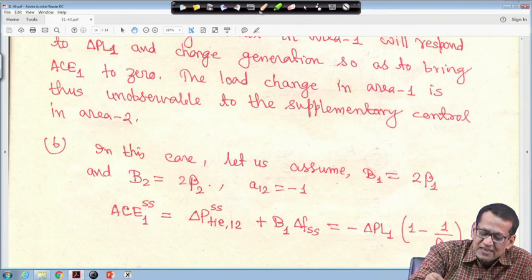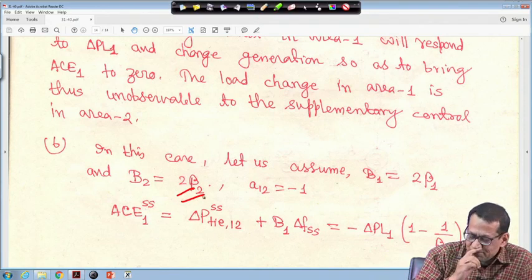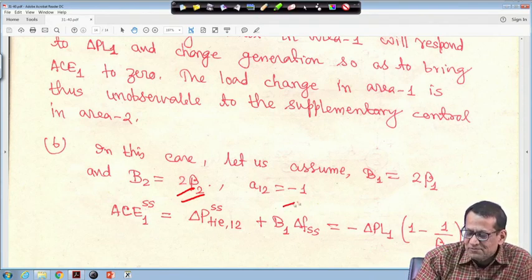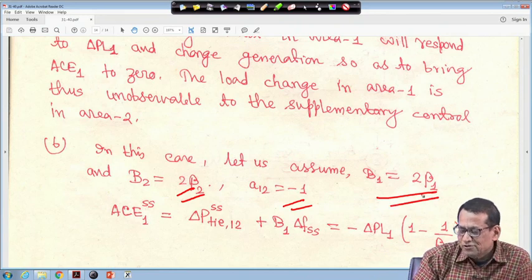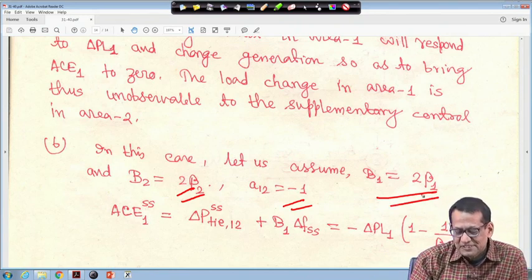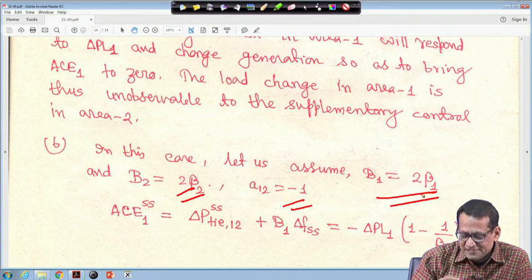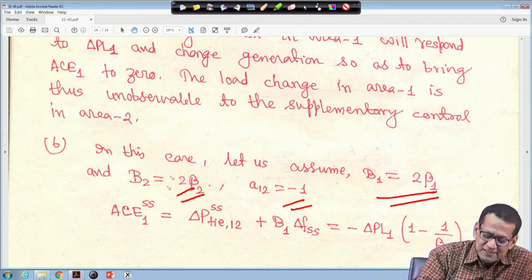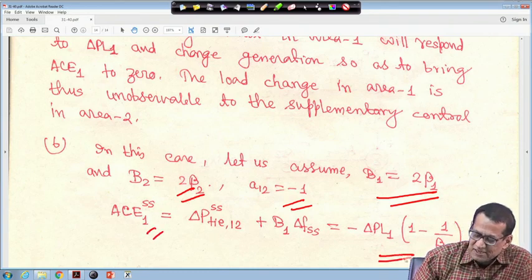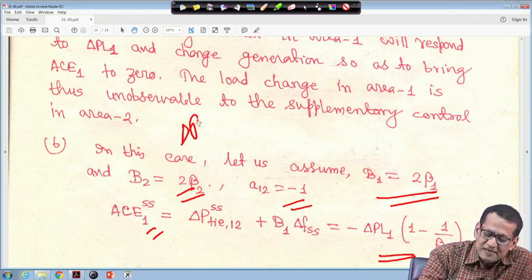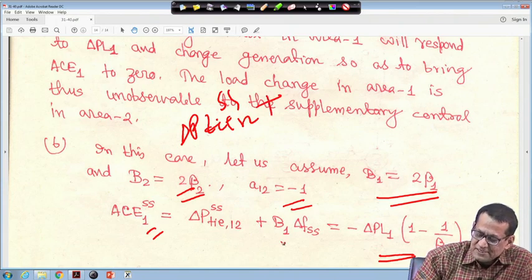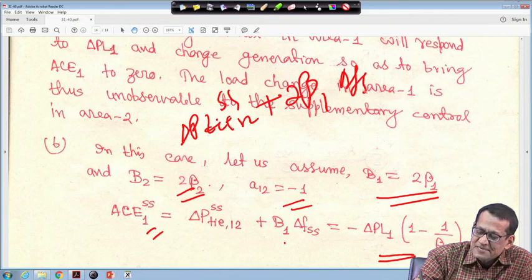Now, for the sake of understanding, let us assume another case: B2 is equal to 2 beta 2, A12 is minus 1, and B1 is equal to 2 beta 1, right. So, in that case, using the same thing, you will get ACE1 SS as delta P tie 12 SS, plus B1, which is actually 2 beta 1, so it is 2 beta 1 delta F SS, right.